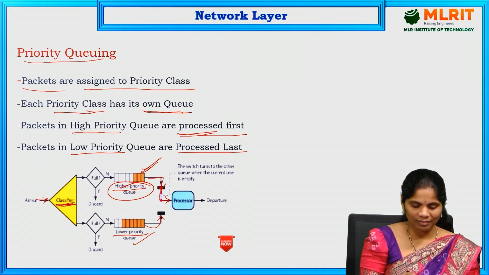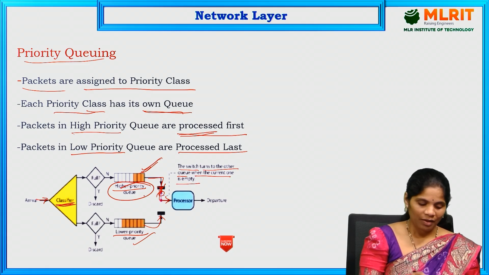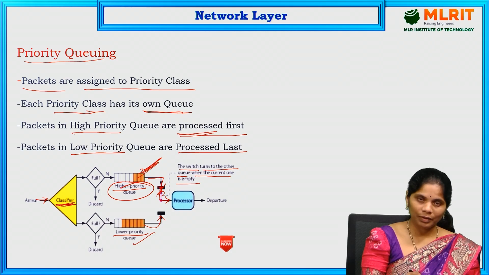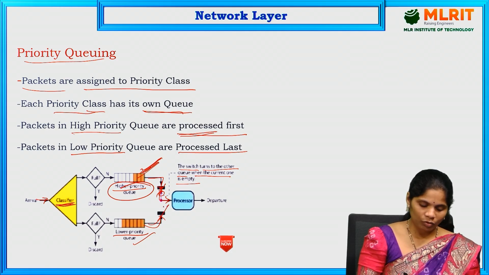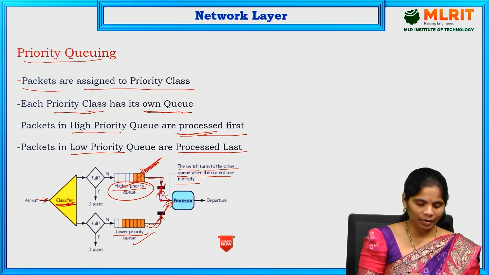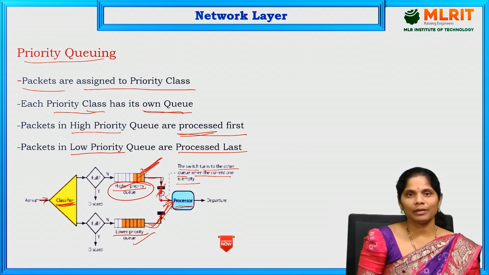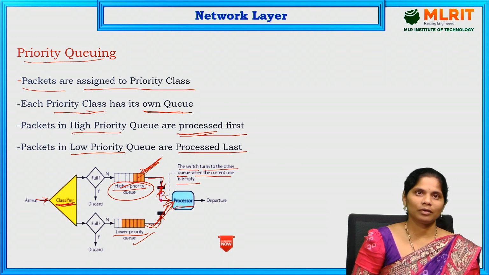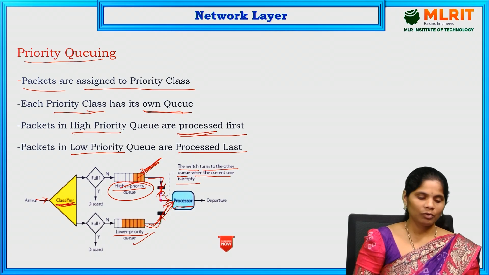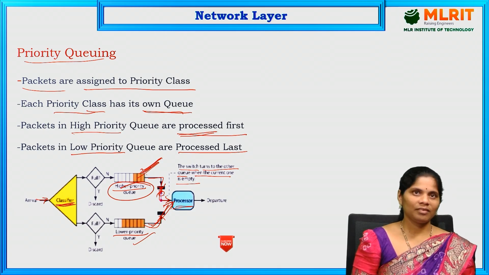Here the switch is there. It turns to the other queue when the current one is empty. Whenever the highest priority queue is empty, only then is the lowest priority queue going to be turned on. After completion of the highest priority, only then is the lowest priority queue going to process its data. That is the priority queuing. Based on high priority and low priority, we are sending the data. This is the priority queuing.